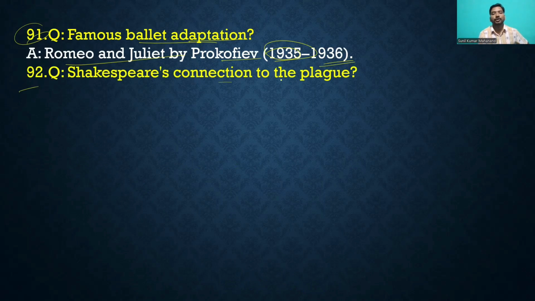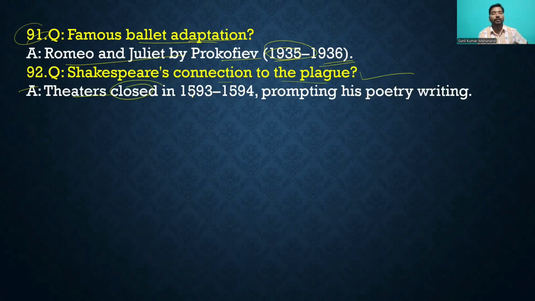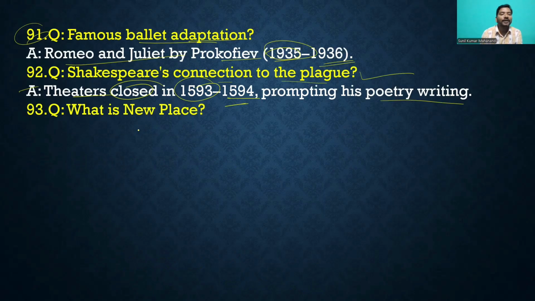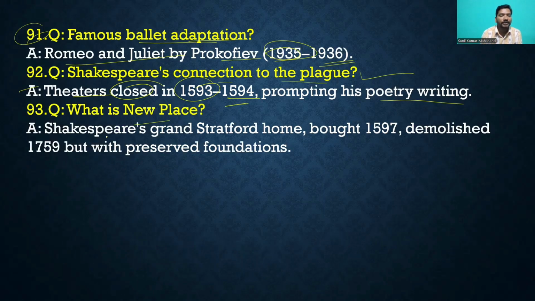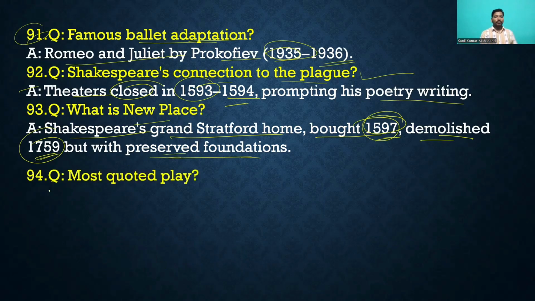Then 92, Shakespeare's connection to the plague. You can see the most important connection: theaters closed, 1593 to 1594, so he promoted his poetry writing during the plague time. And what is the new place? Shakespeare's grand Stratford home, New Place, bought in 1597 and demolished in 1759, but with the foundation preserved, right? Then move to question number 94.